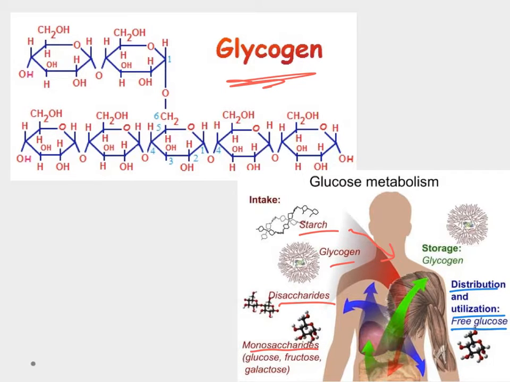And this is going to be primarily broken down into just glucose molecules. If there's extra, then we store it in the body as glycogen. And you can see a molecule here of what it looks like. It's just this knotted mess of glucose molecules together. It's a large molecule, but it stores a lot of glucose together, keeps it together that way for us. So glycogen is how we store extra glucose in the body for use later on.